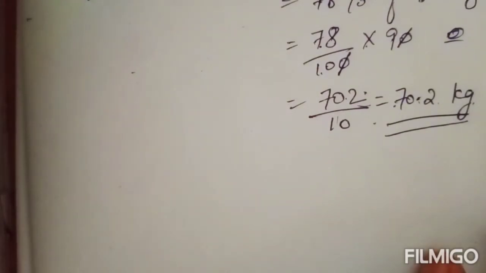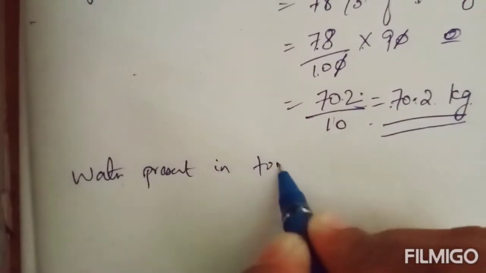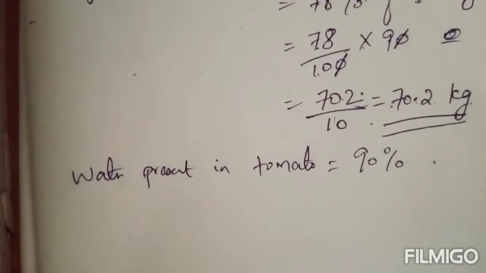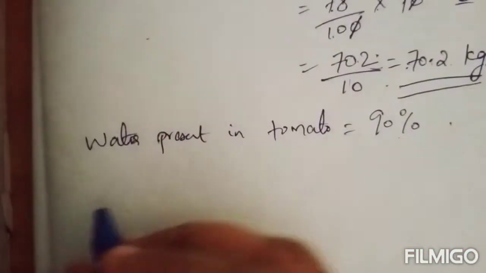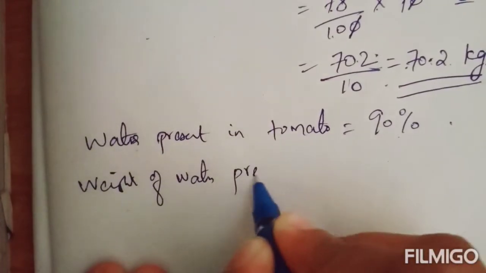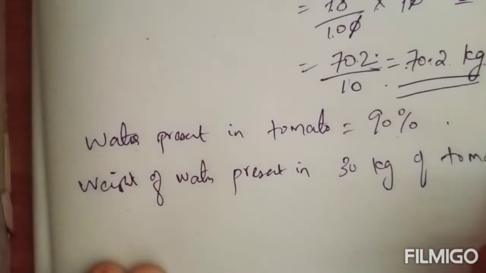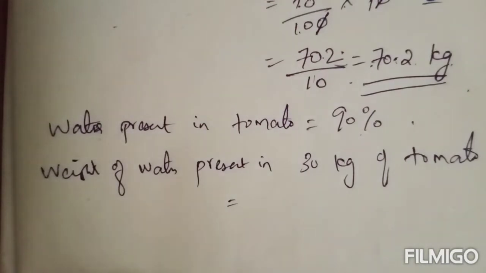Okay. Next you need to find the weight of water present in 30 kilogram of tomato. Water present in tomato, in percentage it is given 90%. Okay, 90% of tomato is water. So you can write the step like this. Water present in tomato is 90%. We need to find the weight of water present in 30 kilogram of tomato. Okay, in 30 kilogram, what is the weight of water? What kilogram of water is present in 30 kilogram of tomato?